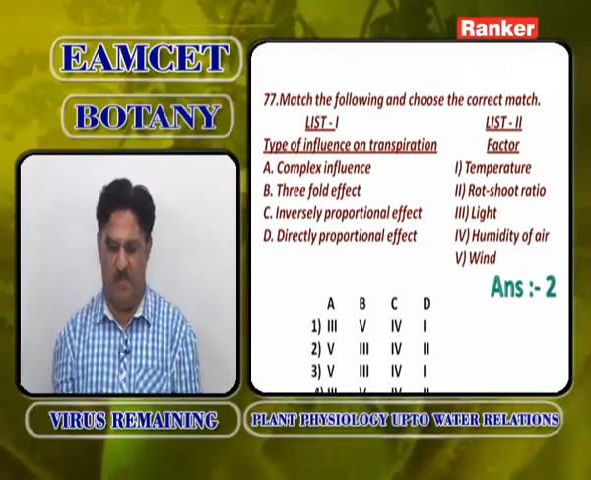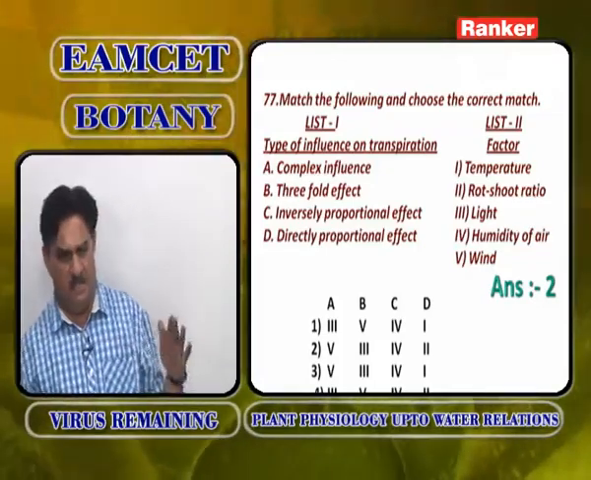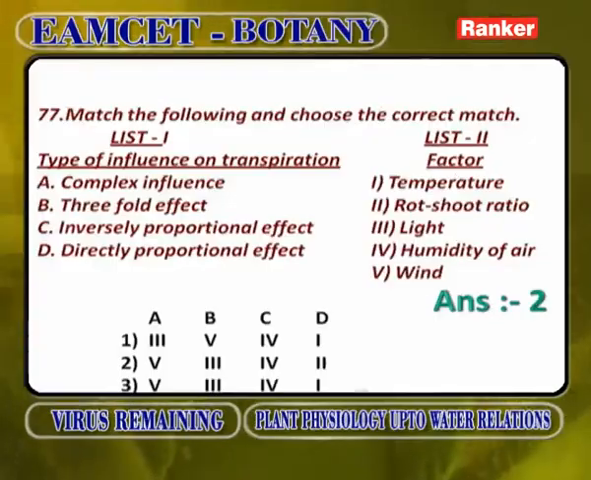So, A5. Complex influence is shown by wind. Why? Because when the gentle breeze is there, stomata opens and transpiration is maximum. When high wind velocity is there, stomata closes and transpiration is stopped. Threefold effect. Threefold effect is B3, light.